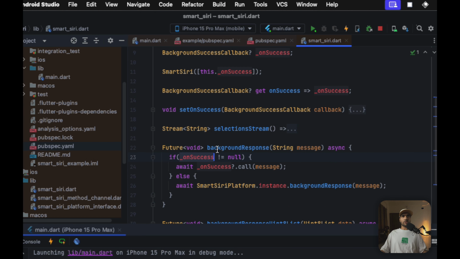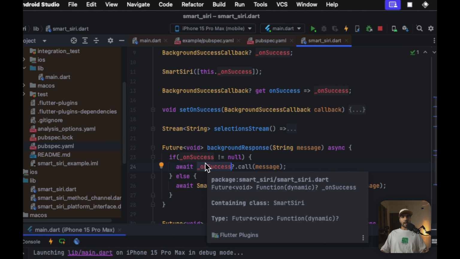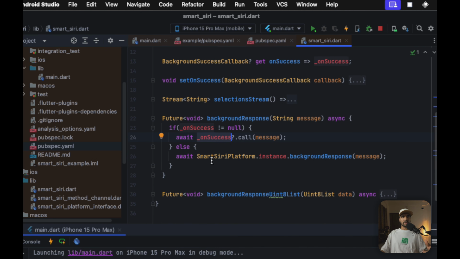Basically, we check if onSuccess is null or not. If it is not null, we just call that function, which is getting passed from the Dart inside the init state that we are initializing. But if it is null, then inside the plugin itself we are utilizing the Swift native text to speech so that we can just say the message out loud to the user. Perfect.